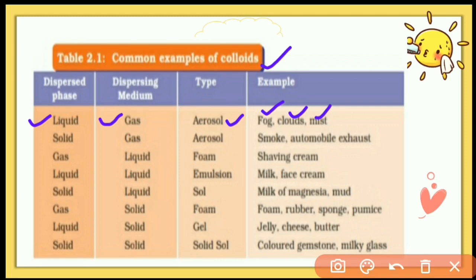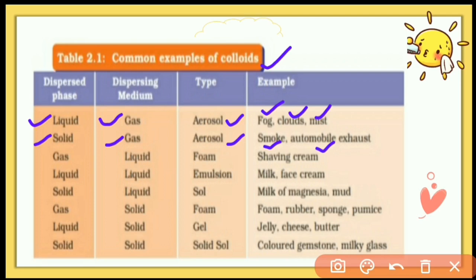Next, when the dispersed phase is solid and the dispersion medium is gas, it also makes an aerosol type of colloidal system, for example smoke and automobile exhaust. So in smoke, the dispersed phase is dust particles and the dispersion medium is air.